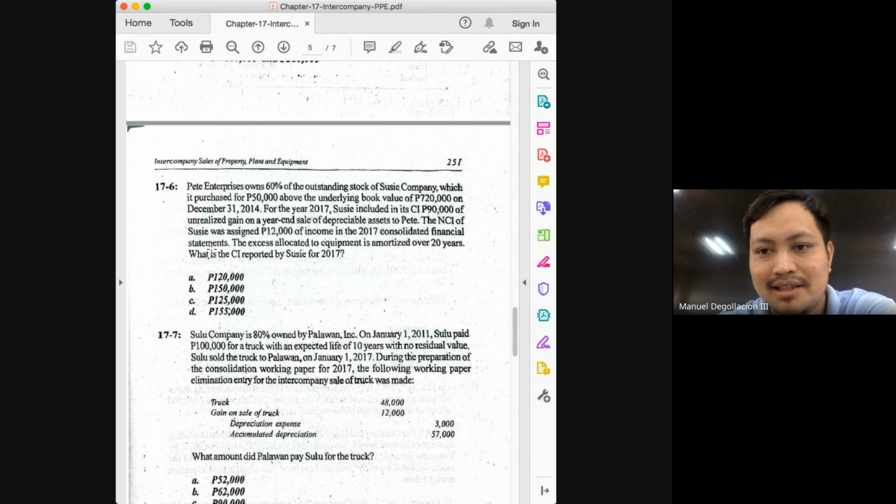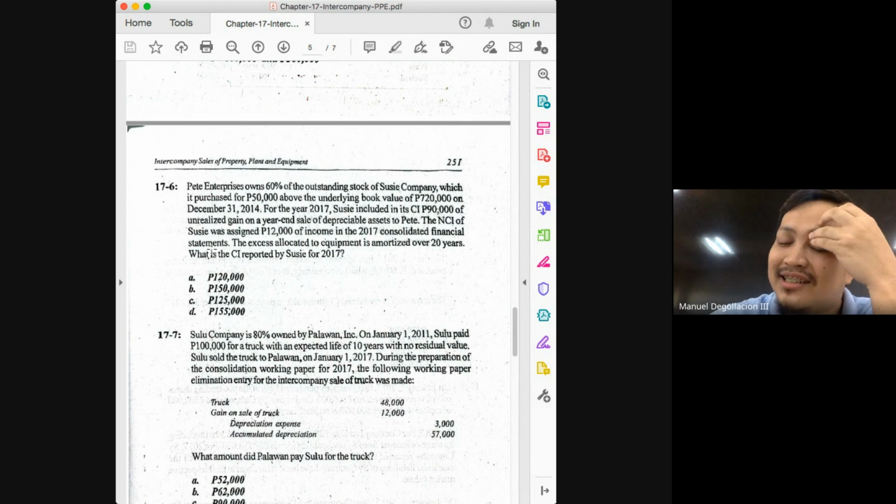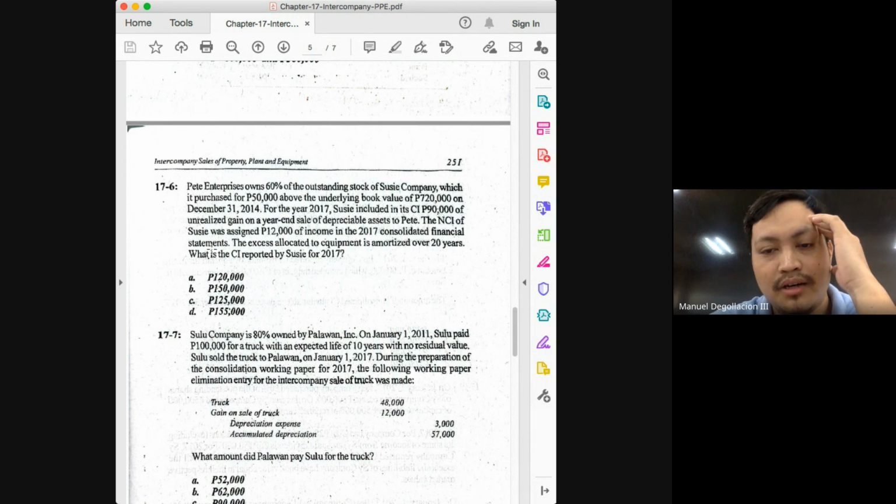Next, 17-6. The excess allocated to equipment is amortized over 20 years. What is the consolidated income reported by Susie? Okay, what do we have here? Parent owns 60%. Problem 17-6 is unusual because we are asked for the income reported. We're not asked for the adjusted income. We're asked for the income reported by Susie,